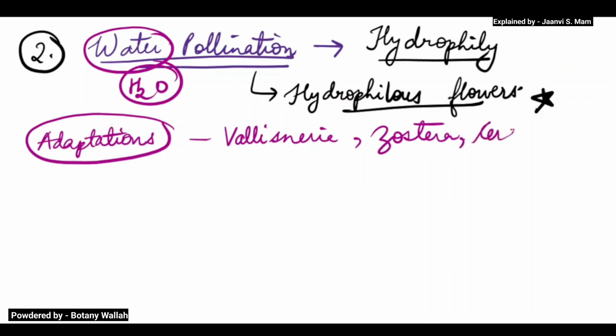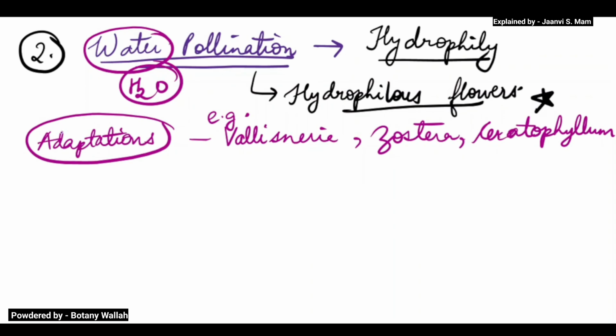You can write these. These three are the examples undergoing water pollination.